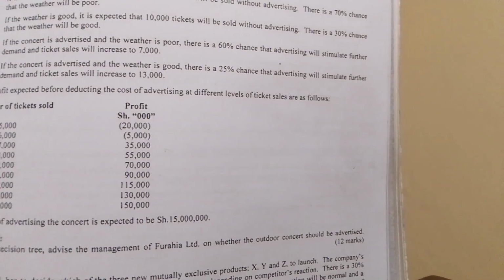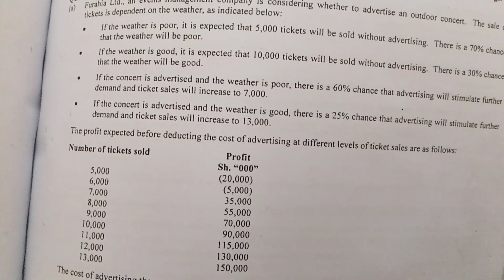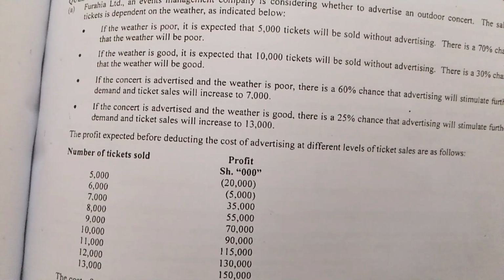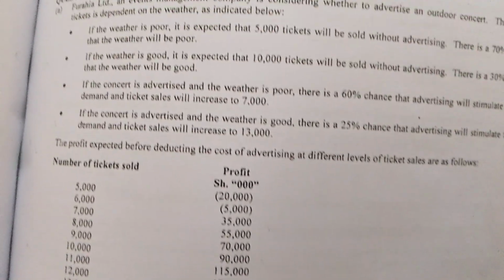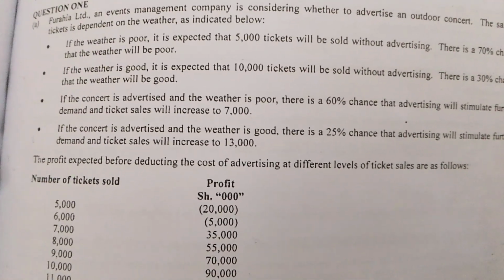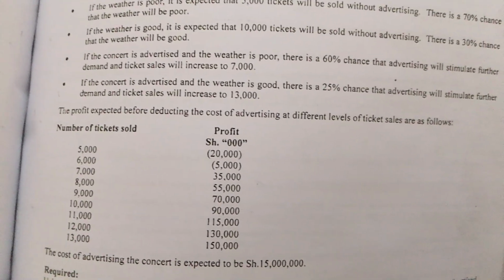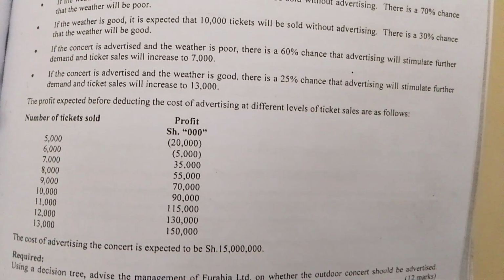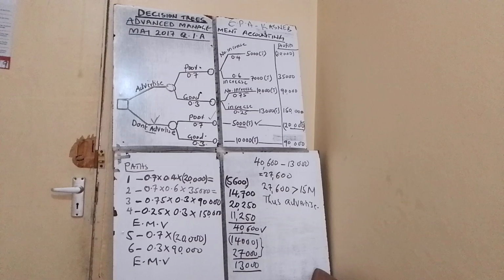There is a 30 percent chance that the weather will be good. I'm drawing my decision tree, my second path, how it will look like.